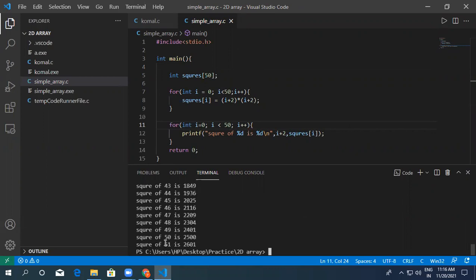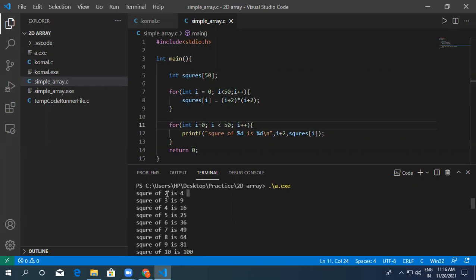See here, square of 50 is 2500. Okay, so we got all the squares. Square of 2 is 4, square of 3 is 9, then 16, 25, 36, 49, 64.